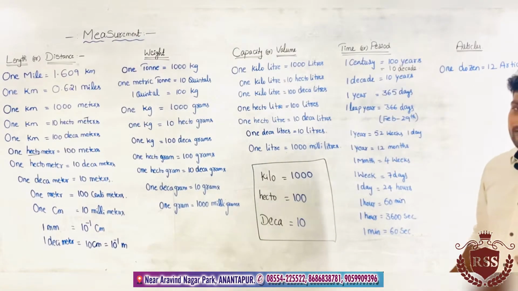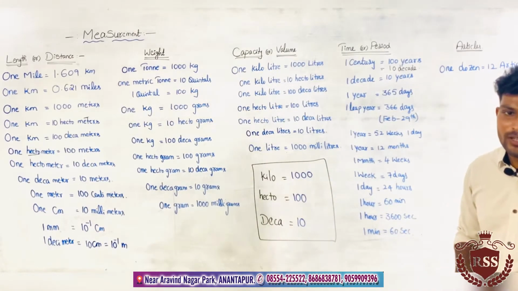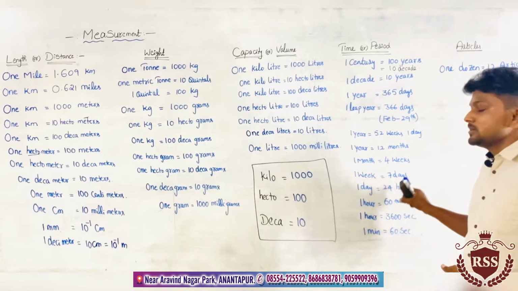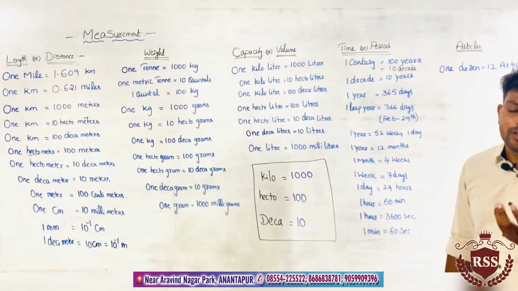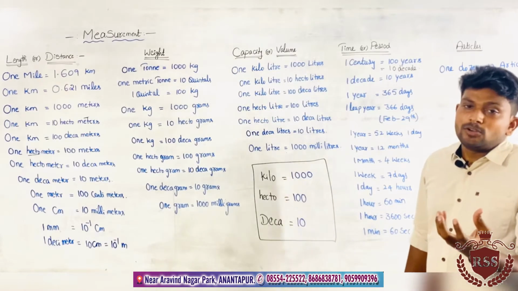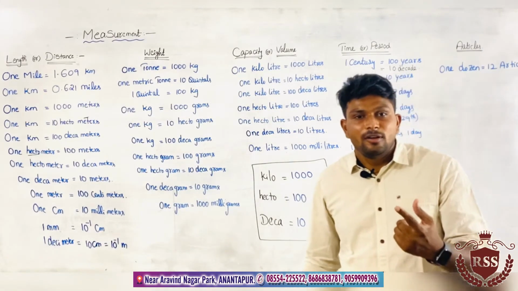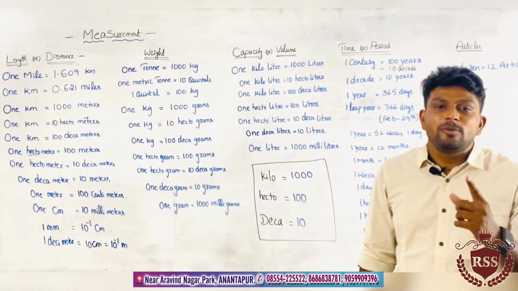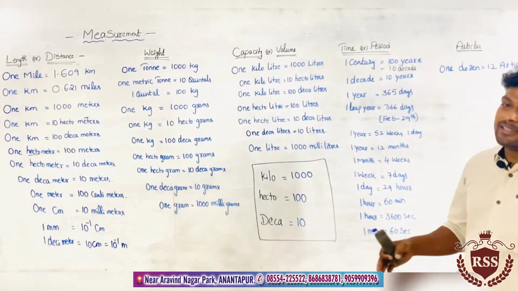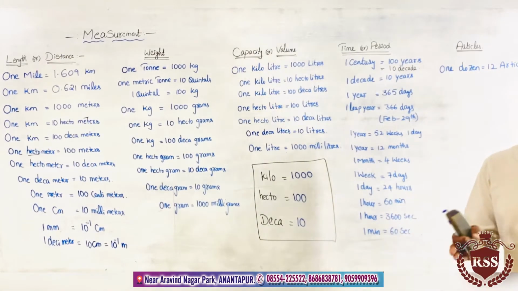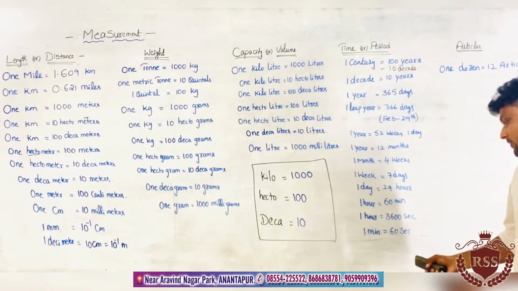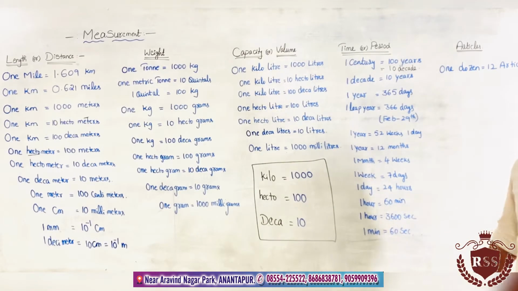So that is the thing happening in the universe. The day depends on the rotation of earth. If the earth rotates itself for a complete rotation, there will be 1 day. That will be decreased if the weight increases on the earth. Keep in mind that 1 minute equals 60 seconds. This is all about time and period.